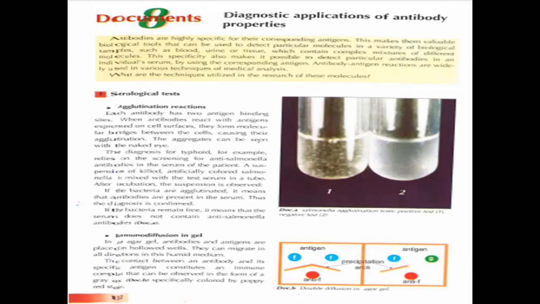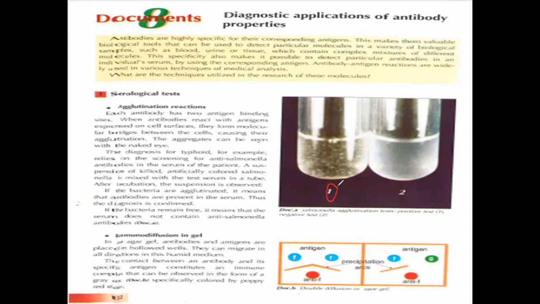Serological test. Serological meaning that they use the serum, meaning that it contains the antibodies. Agglutination reaction, when we talk about the antigen and antibodies in the blood groups. Each antibody has two antigen binding sites. When antibodies react with the antigen expressed on the cell surface, they form molecular bridges between the cells, causing the agglutination. This is the agglutination shown in tube 1 of document A.